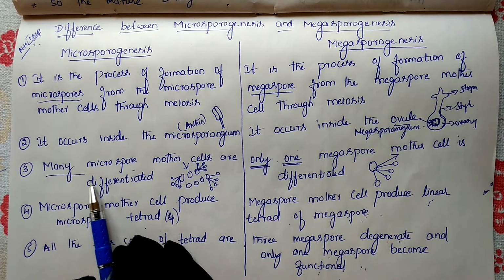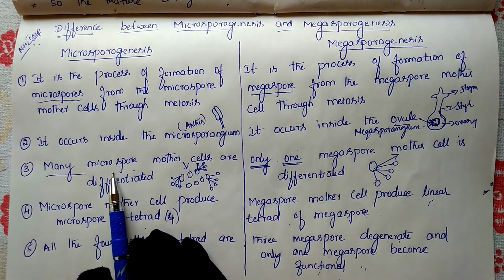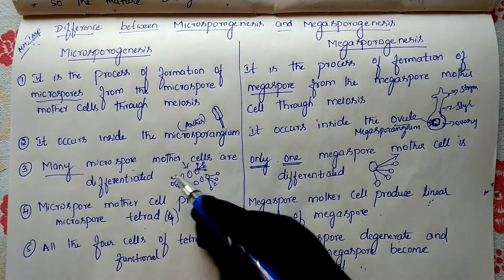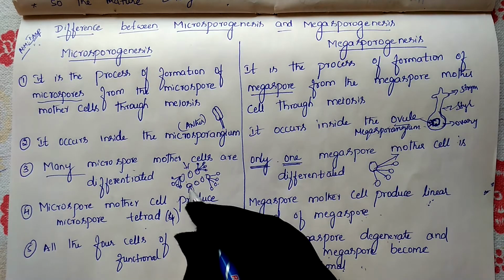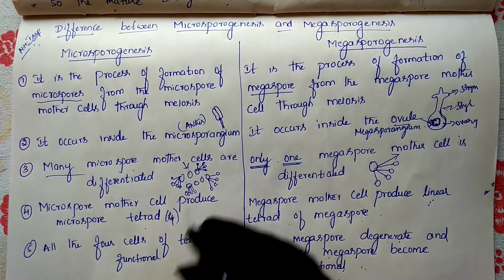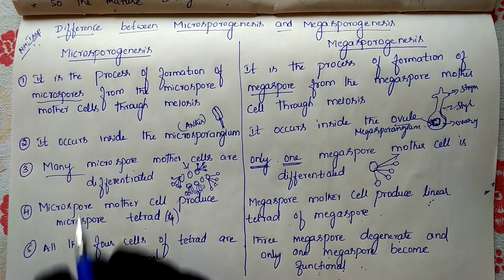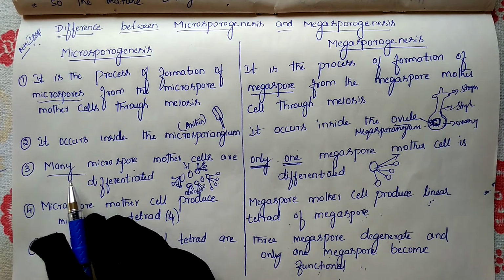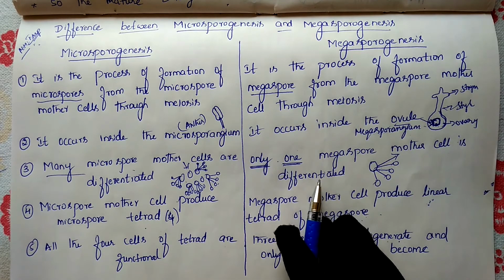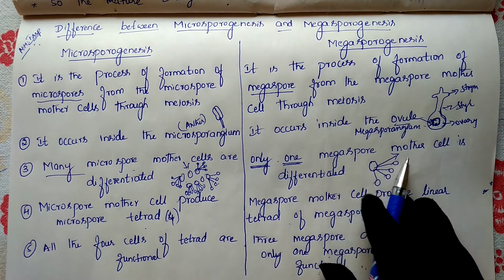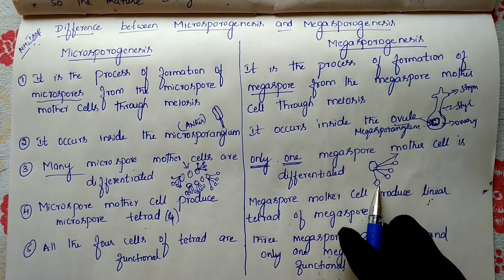Here, microspore mother cells will be many. Many microspore mother cells will be present, and all of them undergo this process and produce 4 microspores each. So many microspore mother cells are there. Here, only 1 megaspore mother cell will be present, which will produce 4 megaspores.